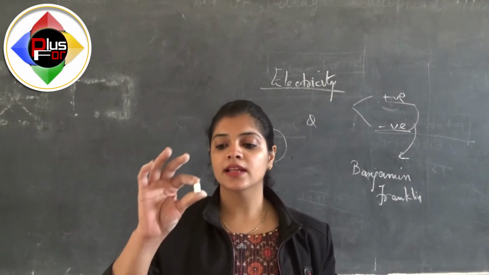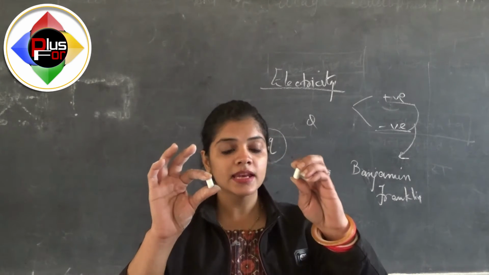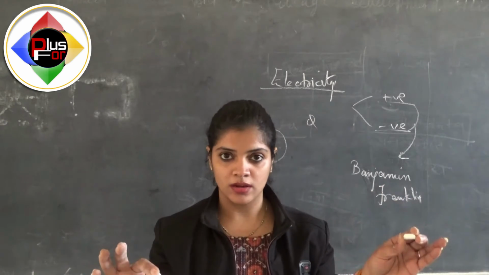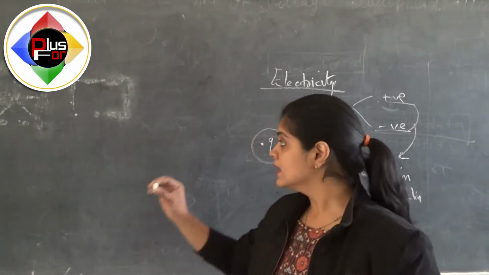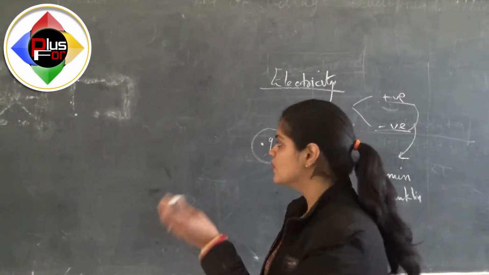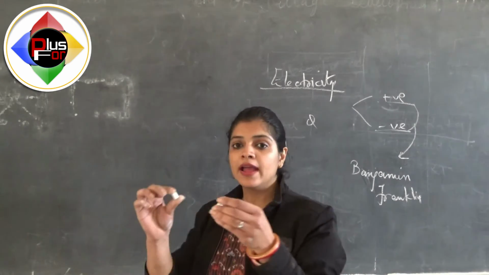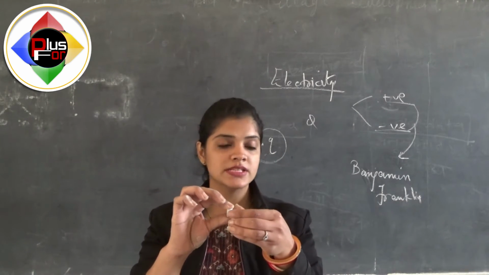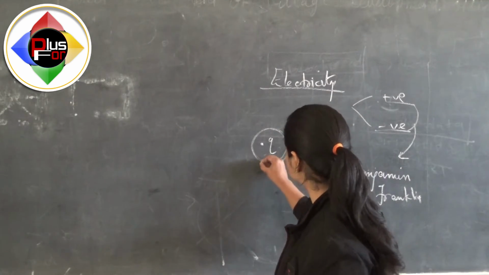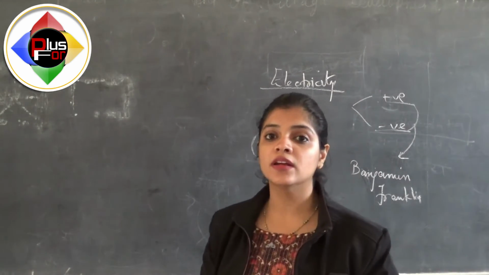We can say that this is a material and this is again a material or a particle, but they are not interacting with each other at all. But when we rub this material with some other material, and this one again with some other material, and then bring them in contact with each other, they start attracting or repelling. So this is basically the charge which allows them to attract or repel.